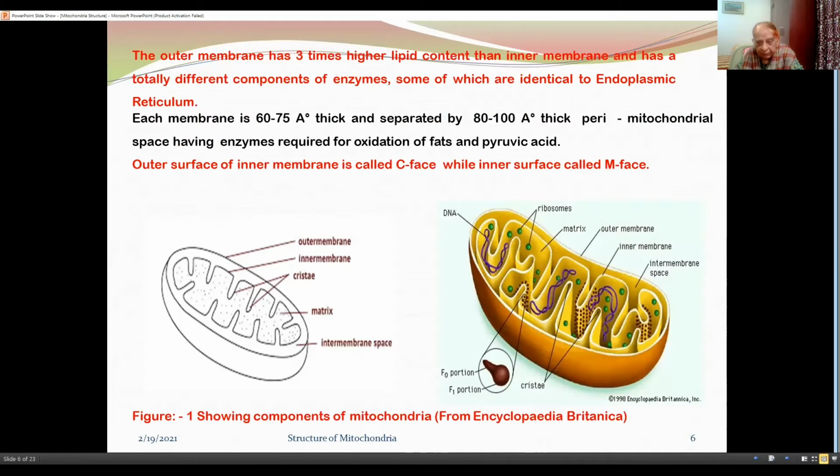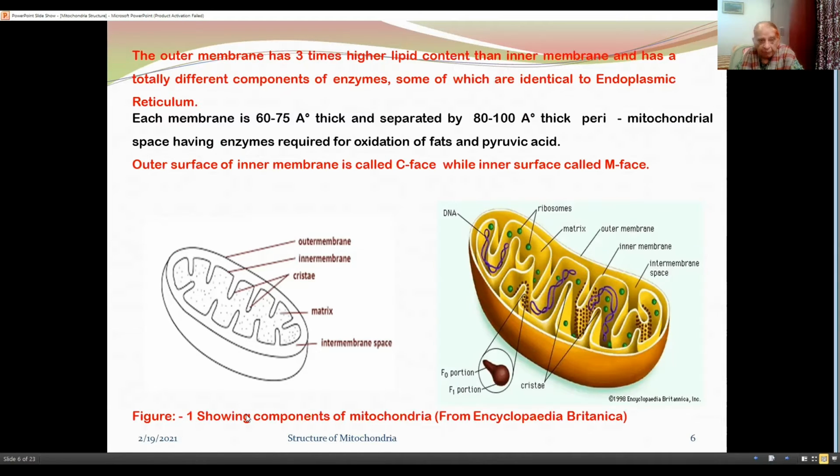Now this slide shows the diagrams illustrating the structure of mitochondria. The outer membrane has 3 times higher lipid content than the inner membrane and has a totally different component of enzymes, some of which are identical to the endoplasmic reticulum.